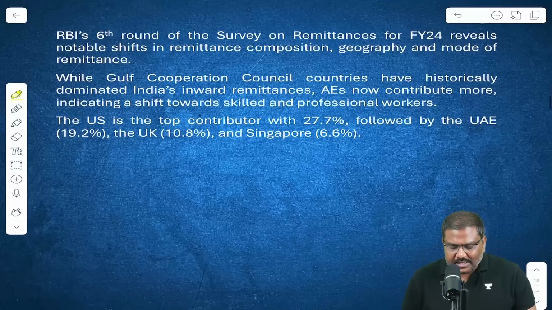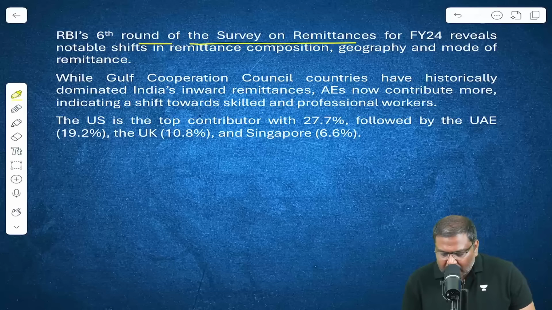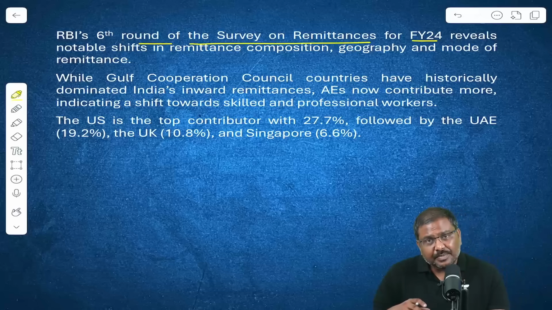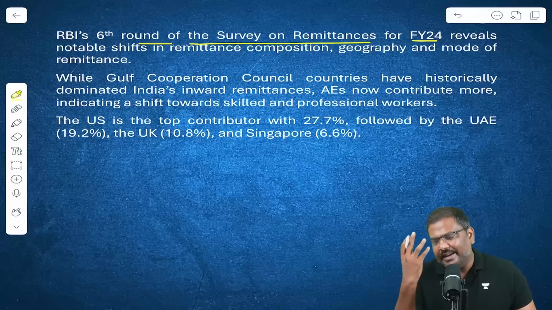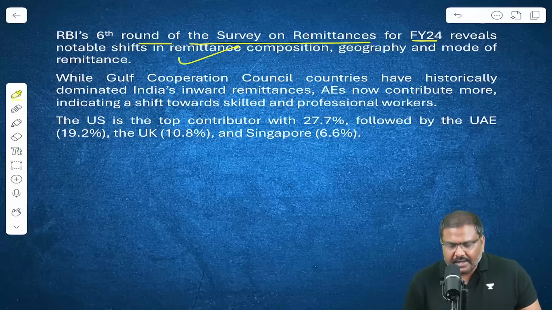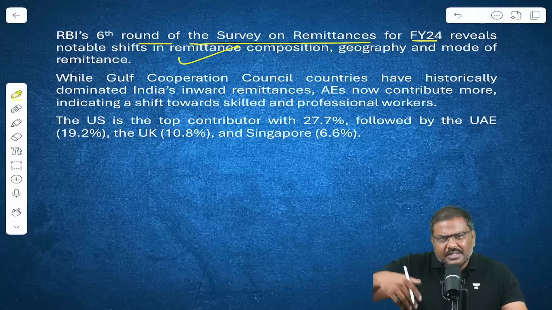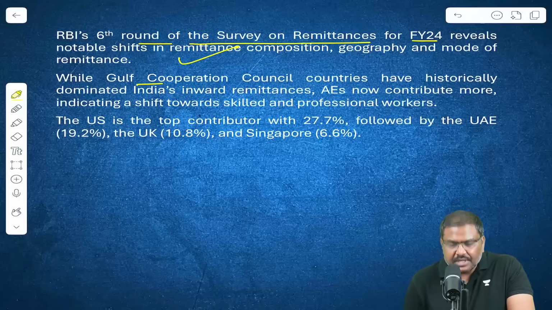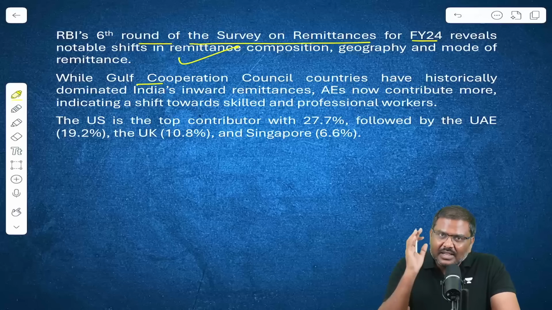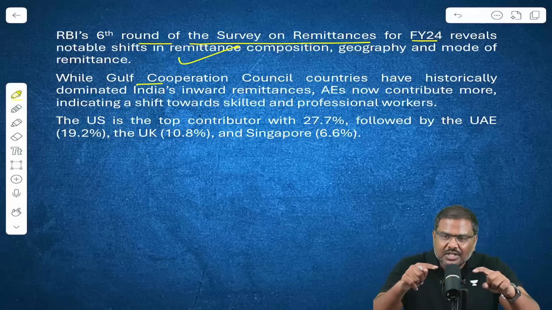According to the 6th round of the survey on remittances for India for the financial year 24, which has been published by RBI, it has given certain important details. It has stated that, one, the remittances that India has received has increased. But in addition to this, from where we are receiving the remittances, there is a change in the composition of that.